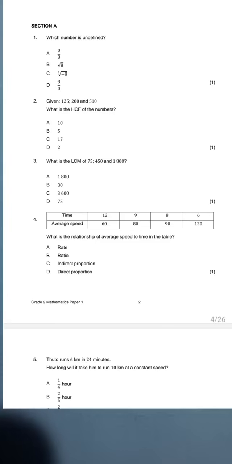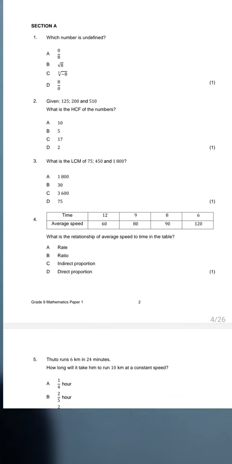Because though we are comparing two quantities that are different, more specifically, the relationship we see of average speed to time in the table is a relationship that speaks of C, indirect proportion. So we say the answer is C.